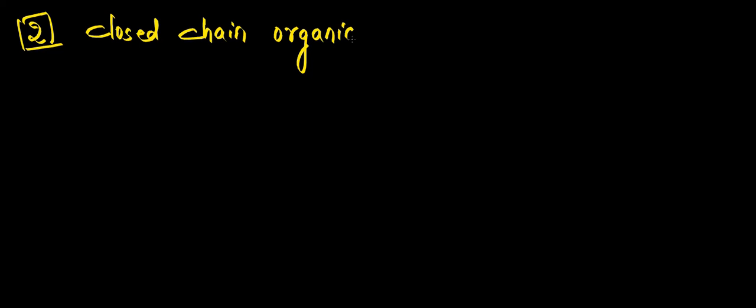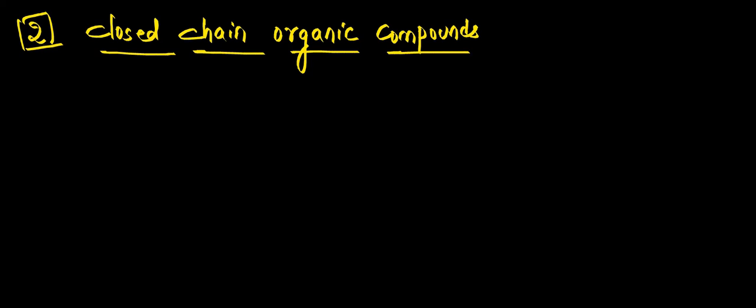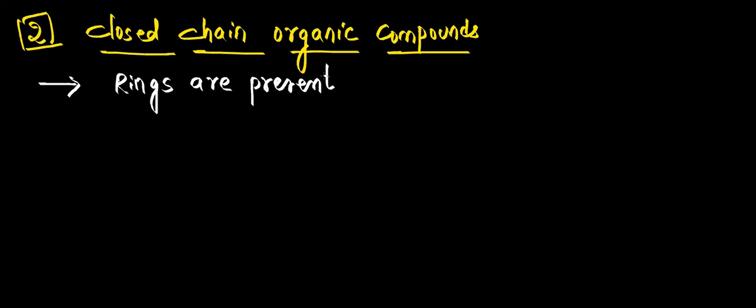So second category, that is closed chain organic compounds. As I had discussed in the very beginning, closed chain organic compounds will be having rings in them. Okay, so these compounds will contain rings. Now just understand logically, to form a ring, minimum how many carbon atoms are required?